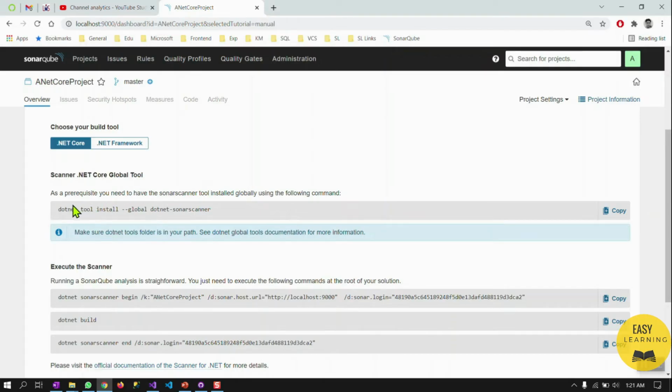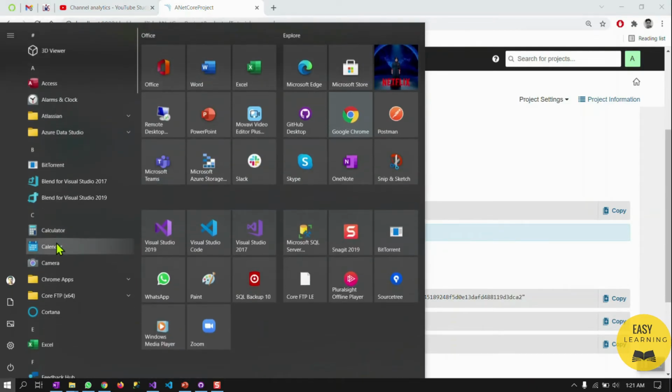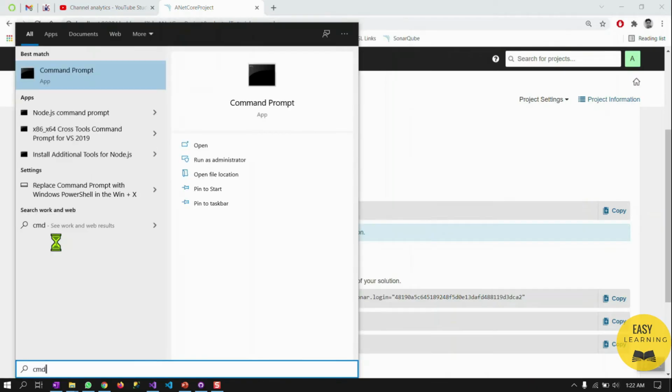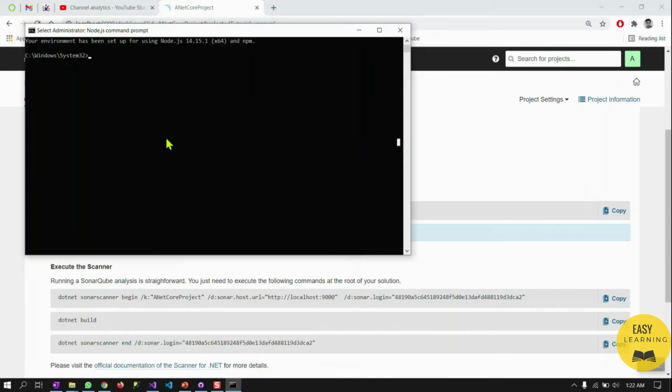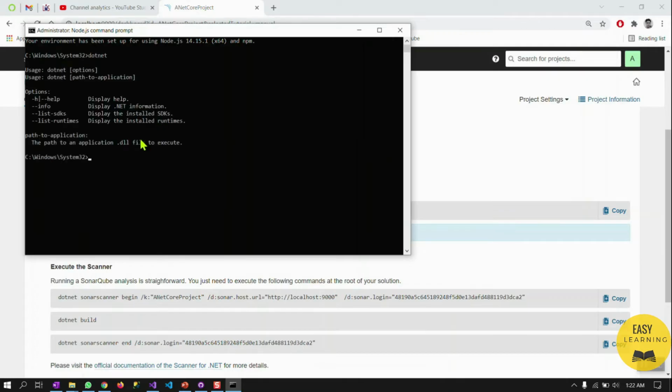To check whether the .NET tool is installed or not, we simply press the Windows icon and type CMD, then right-click on the command prompt and run as admin, and simply type dotnet. Okay, dotnet is available and the .NET tool is also up and running.